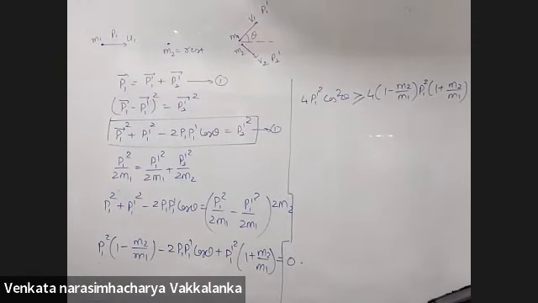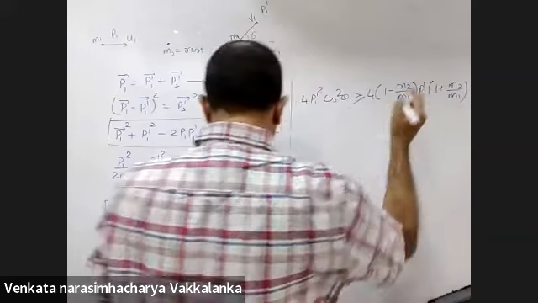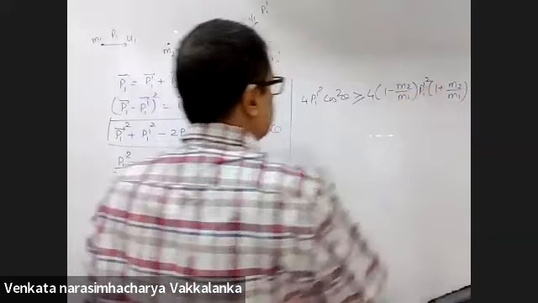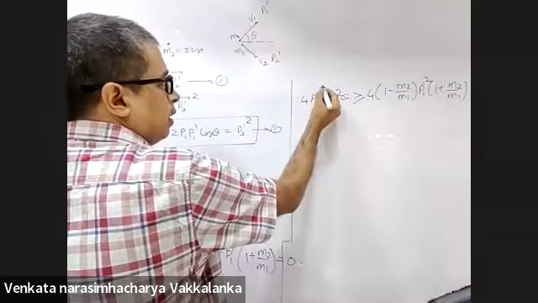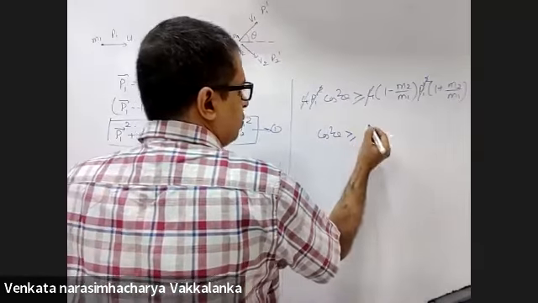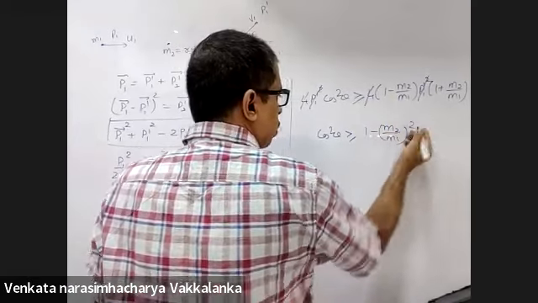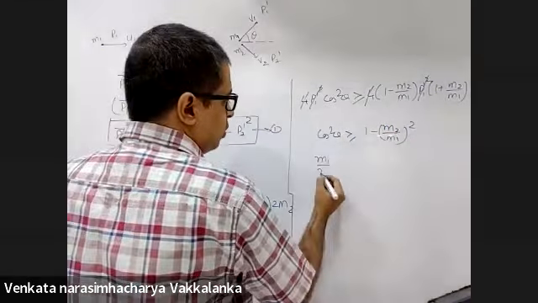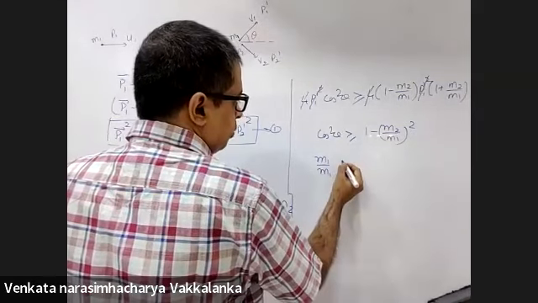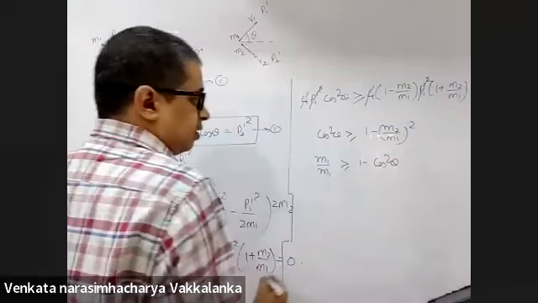So far so good, yes or no? Yes, sir. P1 dash square, she's right. P1 dash or P1 dash? We could have taken either one. Now that you have taken P1 dash square, cos square theta should be greater than or equal to (1 minus m2 by m1) whole square. Bring this to the left. M2 by m1 should be greater than or equal to 1 minus cos square theta.